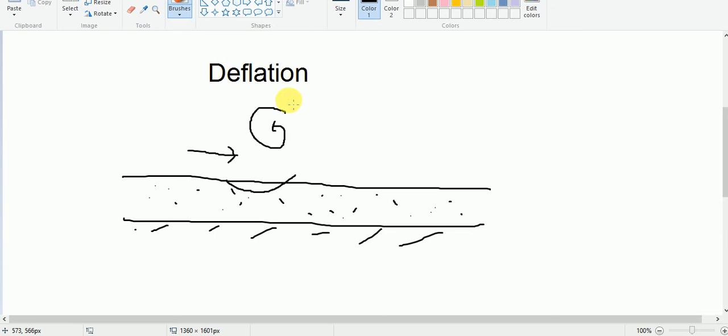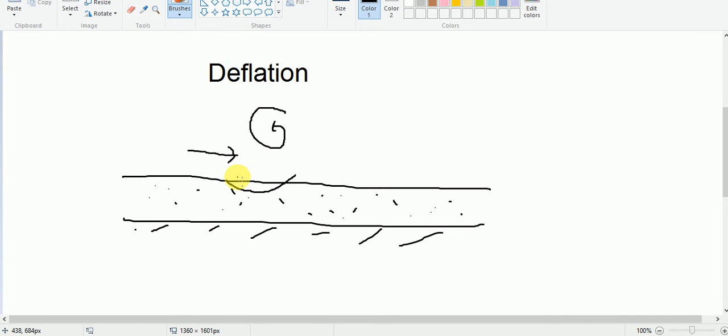So while you were playing in the school playground, sometimes you may have seen some rotating wind, eddy winds, lifting up papers, then grasses up in the sky. That is called deflation.